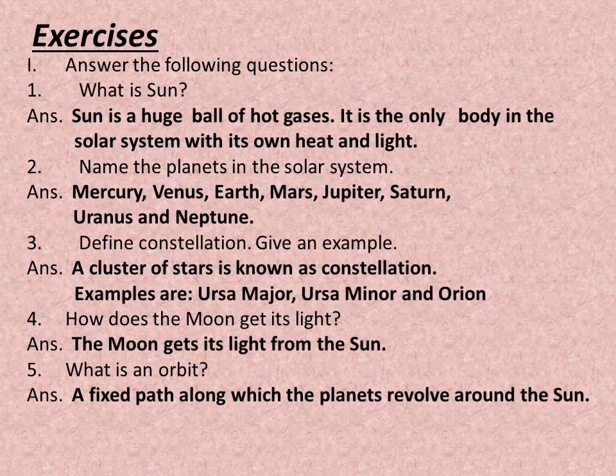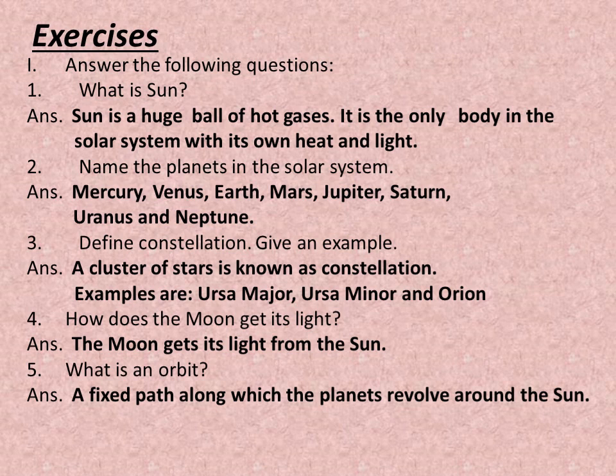Question number 2. Name the planets in the solar system. Answer is Mercury, Venus, Earth, Mars, Jupiter, Saturn, Uranus and Neptune. Question number 3. Define constellation. Give an example. The answer is, a cluster of stars is known as constellation. Examples are Ursa Major, Ursa Minor and Orion.